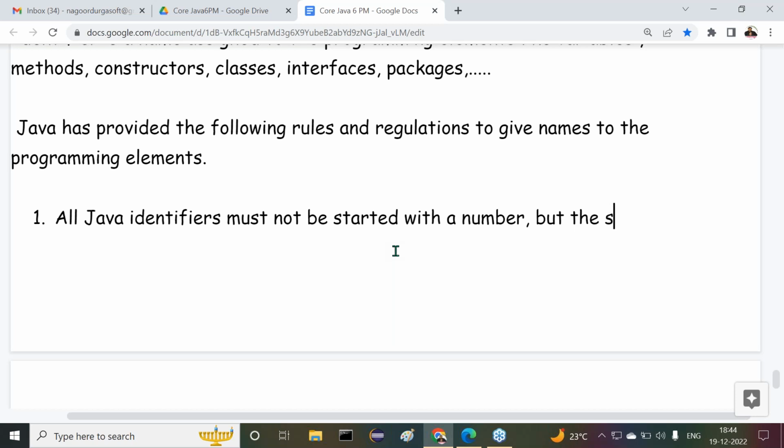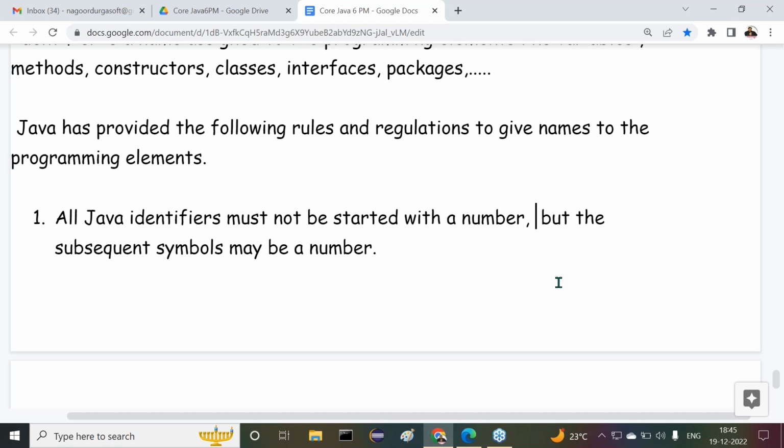But the subsequent symbols may be a number. Got my point or not? All Java identifiers must not be started with a number, but the subsequent symbols may be a number. I want to elaborate this point. Okay, not started with a number, but with what do they have to be started here?